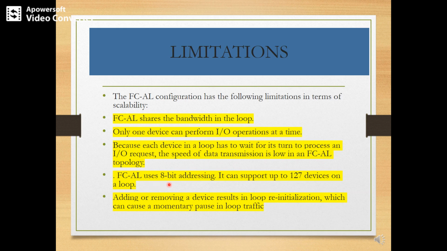FCAL uses 8-bit addressing. It can support up to 127 devices within the loop. Adding or removing a device results in loop reinitialization, which can cause a temporary pause in the loop traffic. Whenever a new device is added into the FCAL loop, or if one device is deleted from the loop, at that instant the loop needs to be reinitialized. After that it needs to be refreshed, which may cause a momentary or temporary pause in the loop traffic.